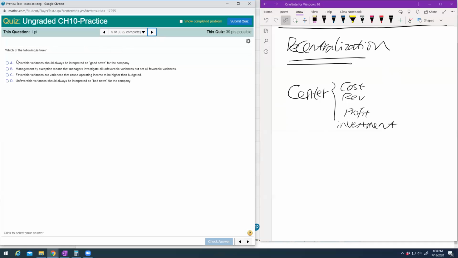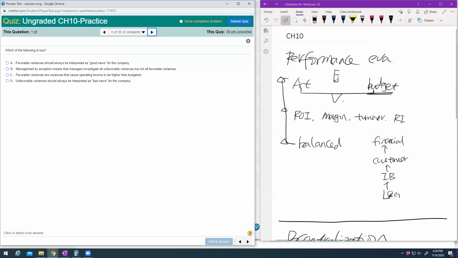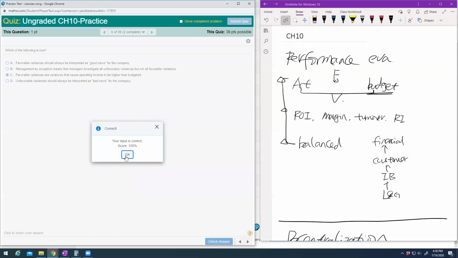What's the meaning of favorable and unfavorable? One more time, I hope after chapter 11 you feel better. Favorable or unfavorable only regards your operating income. Let's say a favorable variance is a variance that causes operating income to be higher than the budget. So why is choice A not correct?